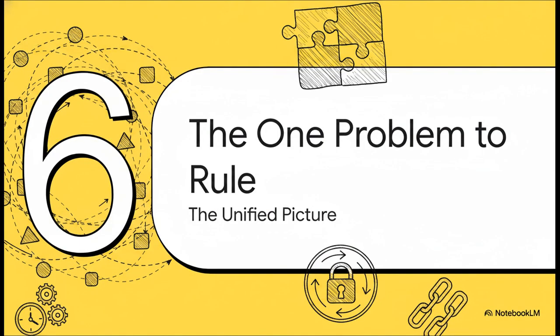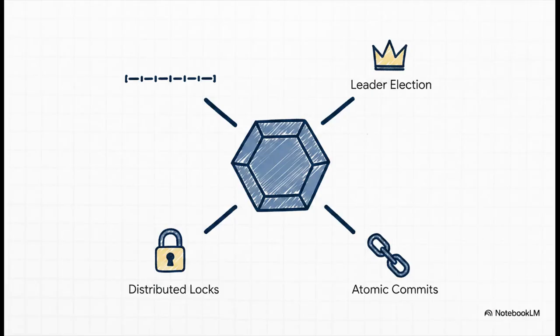So we've walked through all these different models and protocols. What's the grand finale here? What's the one big idea that ties all of this together? This is maybe the most profound insight in all of distributed systems. All of these incredibly hard problems we've talked about, getting that perfect linearizability, guaranteeing a total order of events, doing atomic commits, distributed locks, leader election, they're not separate problems. They are all just different masks for one single fundamental problem: consensus.